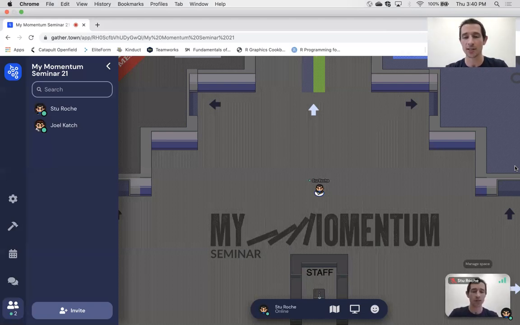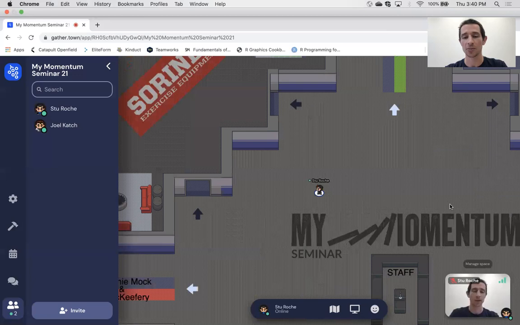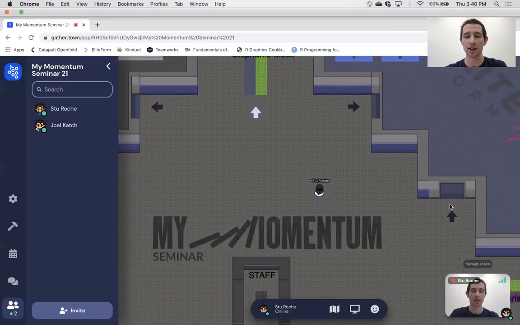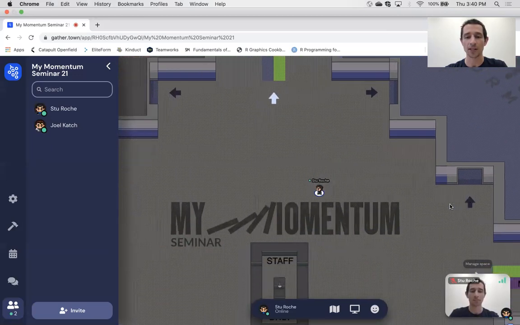As soon as everyone starts to sign in, you'll see everyone else's characters appearing in this central space, and everyone will start moving around. Now, the cool thing about Gather, it's almost like a 6 or an 8-bit video game. So if you've ever played Super Mario or maybe Pokemon, it looks pretty similar and pretty familiar. You can just move around using your arrow keys. So I'm going to use my left key to move to the left. Here we go. I'm going to use my right key to move to the right-hand side and obviously up and down as I move around the environment.